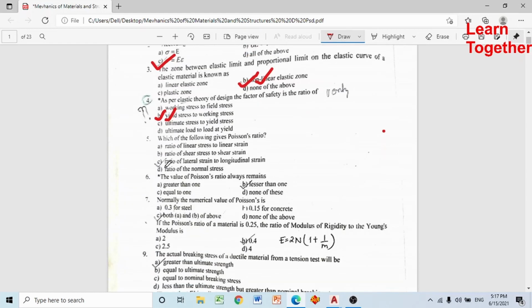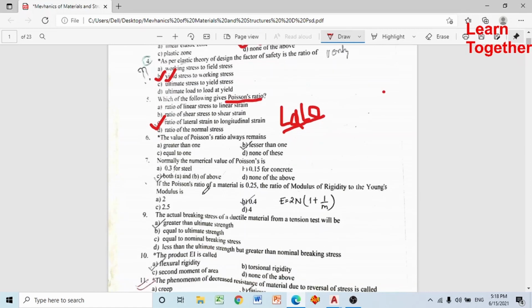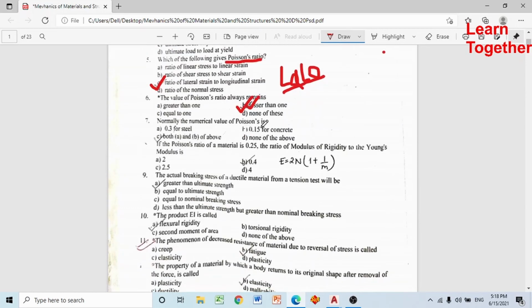Poisson's ratio is the ratio of lateral strain to longitudinal strain. लateral strain ÷ longitudinal strain भन्ने सम्झिनु पर्यो. Poisson's ratio is lateral strain to longitudinal strain. The value of Poisson's ratio always remains lesser than 1 हुन्छ. Normally the numerical value of Poisson's ratio is 0.3 for steel and 0.15 for concrete.